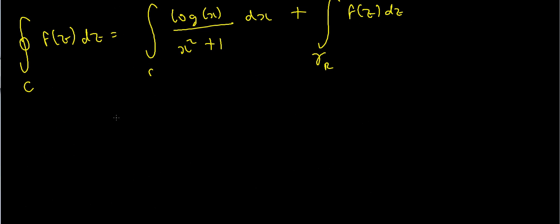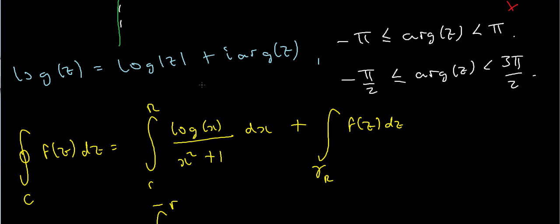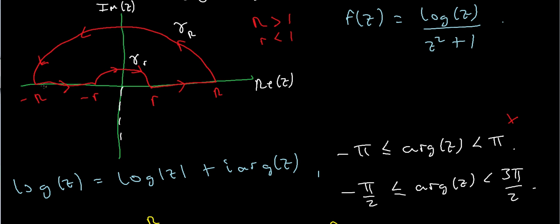So plus the integral from minus capital R to minus little r of my function. Now, you might be tempted to write log x over x squared plus 1, but actually there's a mistake there, because notice that I'm now integrating along the negative real axis in this direction.